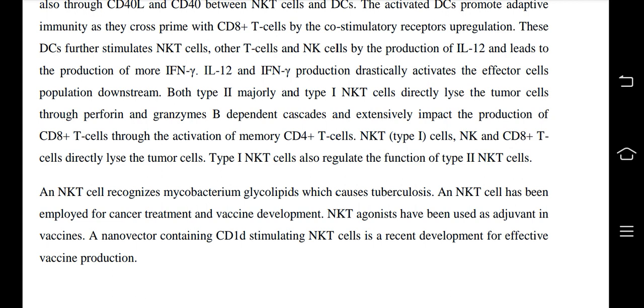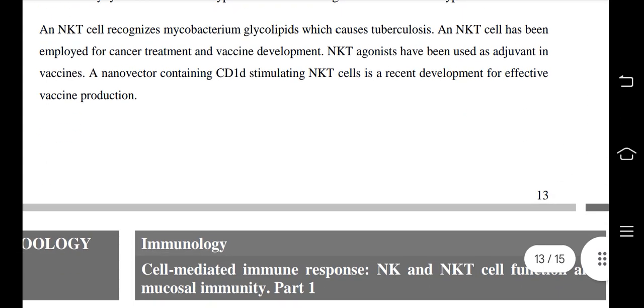An NKT cell recognizes Mycobacterium glycolipids, which cause tuberculosis. And NKT cells have been employed for cancer treatment and vaccine development. NKT agonists have been used as adjuvants in vaccines. A nanovector containing CD1D stimulating NKT cells is a very recent development for effective vaccine production.